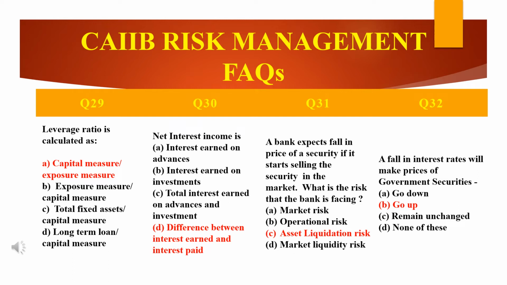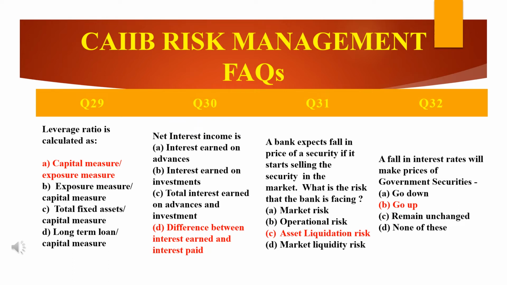Actually the answer is asset liquidation risk. But first, why market risk? Market risk refers to the risk of the price of a security falling in general. What is asked in the question is the price fall because the bank is starting to sell the security in the market. That is when it is liquidating its assets, right? Hence the answer is option C, asset liquidation risk.